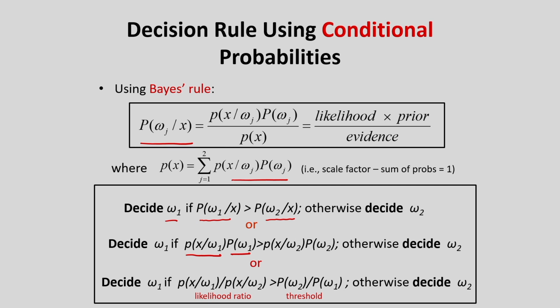If the probability of X given W1 into probability of W1 is greater than probability of X given W2 into probability of W2, then I can decide the class W1, otherwise I can decide the class W2. And in this case, we can define the term likelihood ratio. If the likelihood ratio is greater than a particular threshold, then the corresponding class will be W1, otherwise we have to decide the class W2. So based on the Bayes law, I can do the classifications.